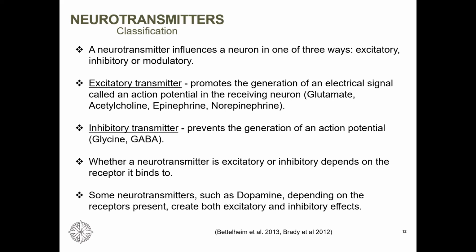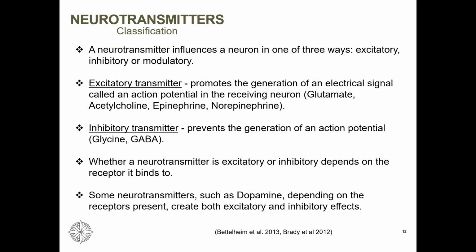Some of them are glutamate, acetylcholine, epinephrine, and norepinephrine. An inhibitory one prevents the generation of an action potential; that is, there is a dampening of the energy response. We classify glycine and GABA under this category.